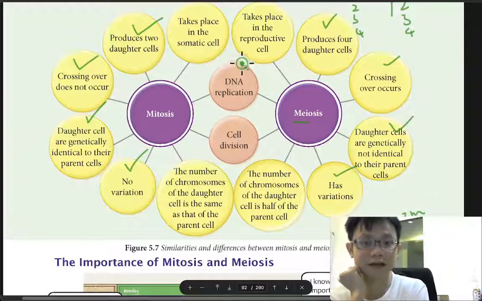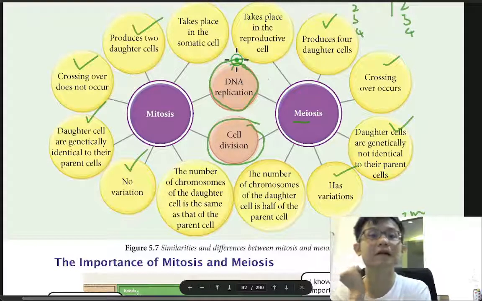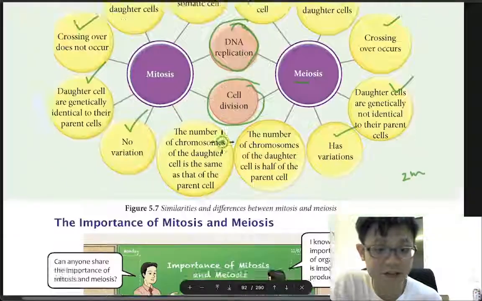The similarity is that both are about cell division and also about DNA replication.